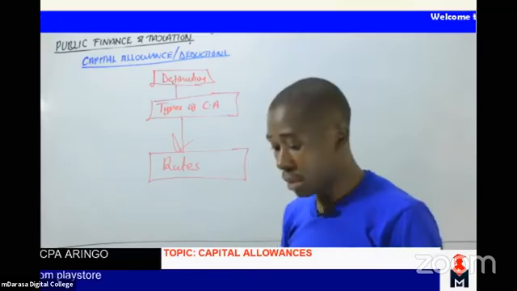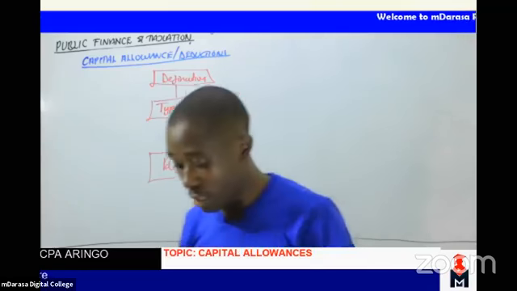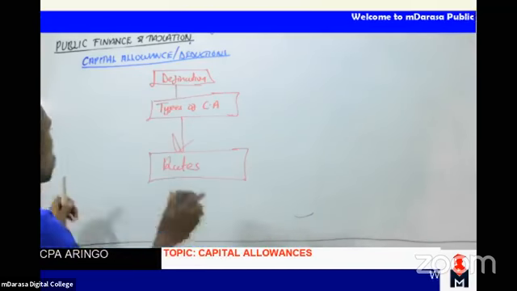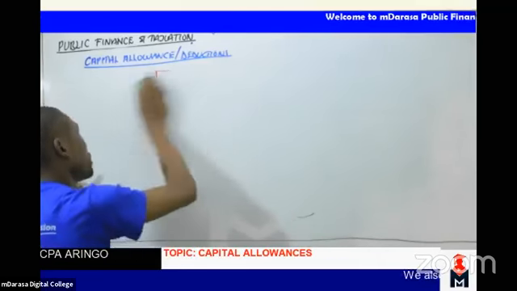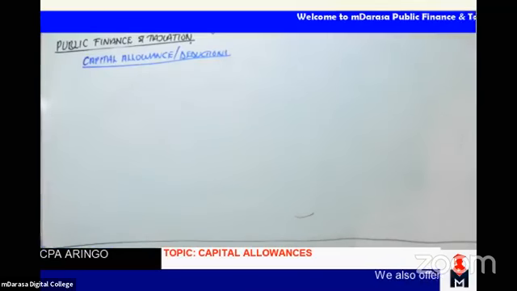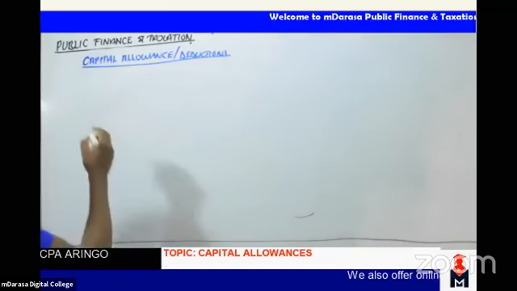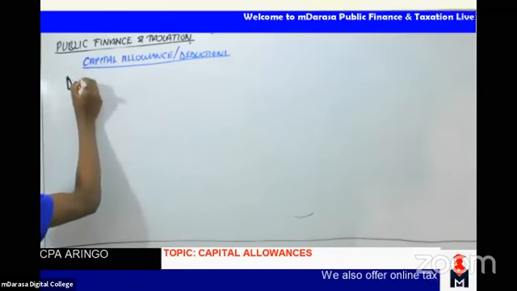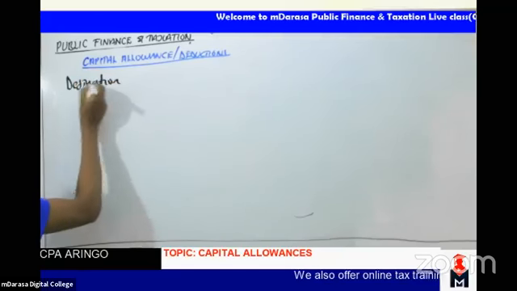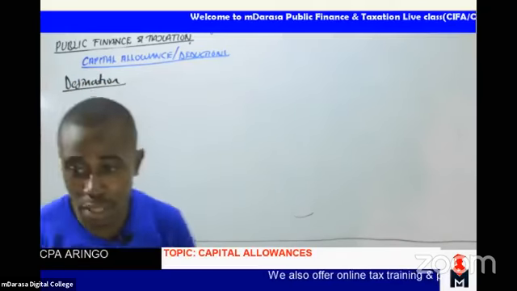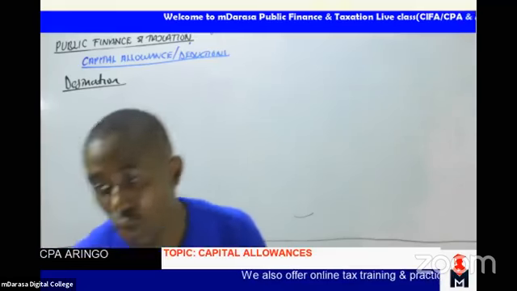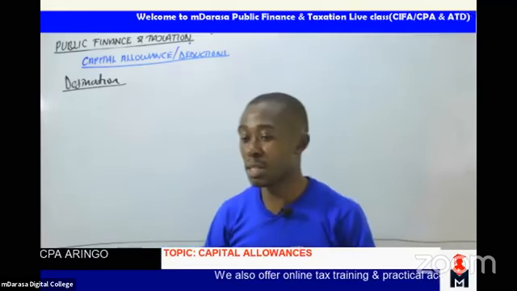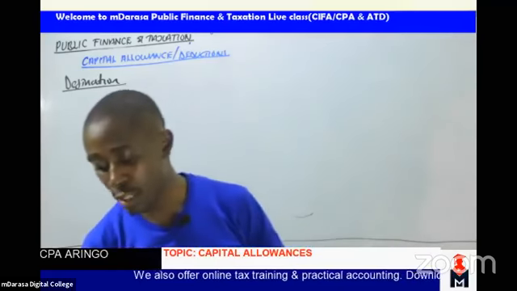So this is what we'll be having. I've said you need to understand the definition, the types of capital allowance, and also the rate. So we can start with the definition. We need to clearly understand the definition of capital allowance. The moment you understand the definition, you'll find that understanding the other forms of capital allowance will also be very easy for us.